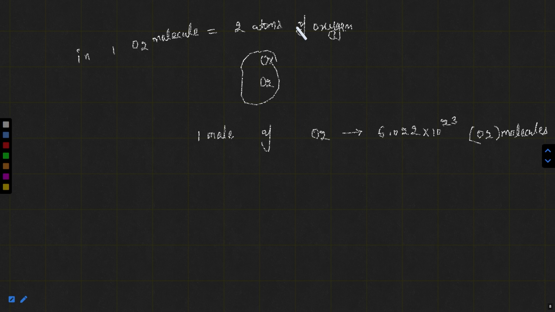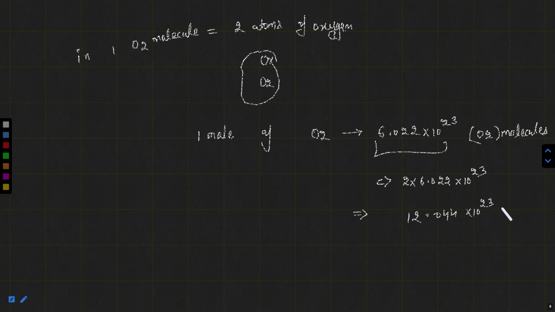So 6.022 x 10^23 oxygen molecules will contain 2 times the Avogadro number, which is 2 x 6.022 x 10^23, meaning 12.044 x 10^23.